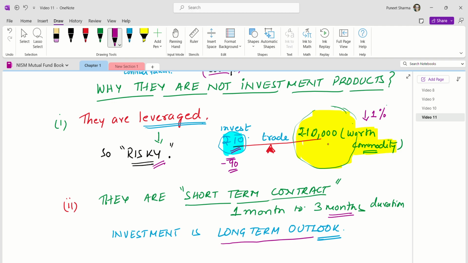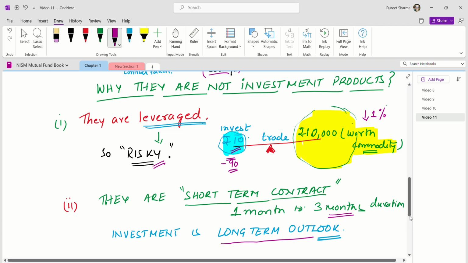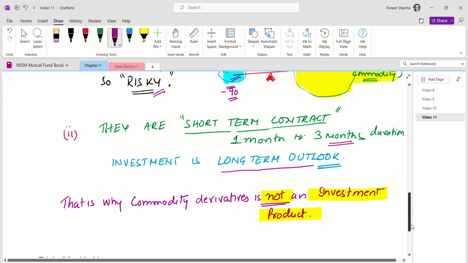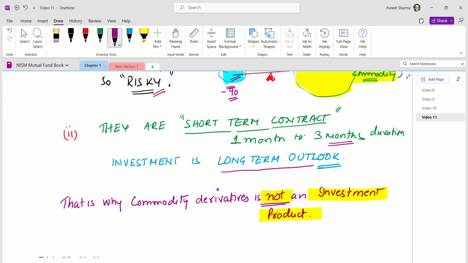That's the type of horizon you keep when you get into mutual funds. You wouldn't want to exit your investments before that. So since it is a short-term contract that lives only for 3 months, we do not consider it an investment product. These are the reasons why commodity derivative contracts are not considered investment products.